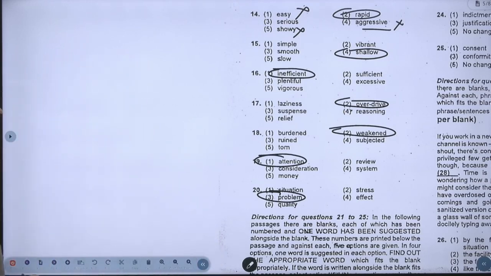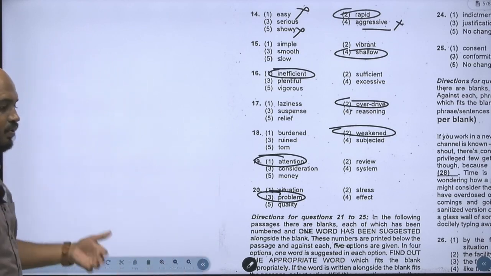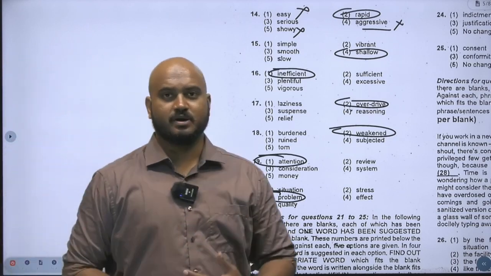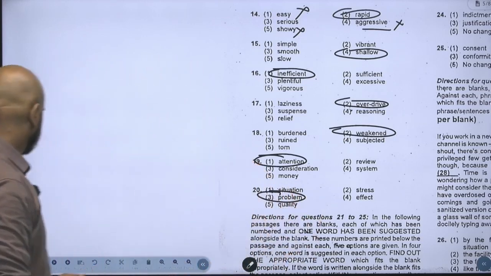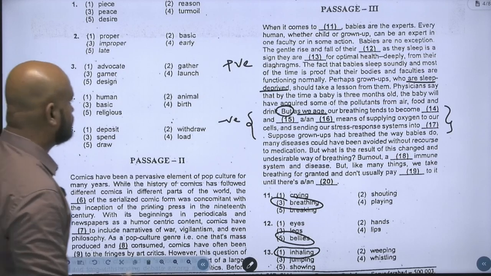Correct? So what we'll do guys is we'll solve one last question on the cloze test, then I'll move on to the solving of the mains paper and how to approach those questions. So let's move on and let's solve passage 2.